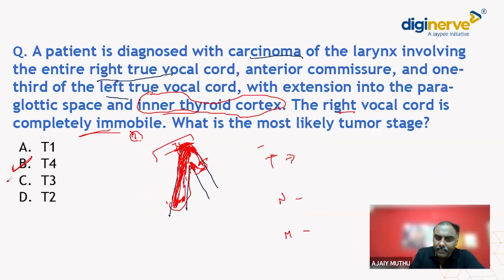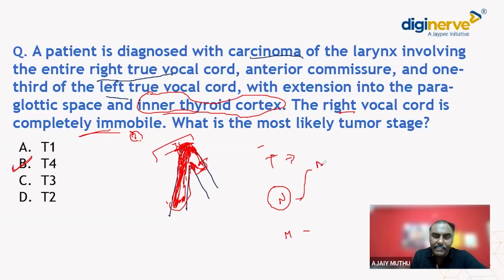Here, as a conclusion, I will finish the N staging also, so you have it in mind. The N staging is the same for all head and neck malignancies except two conditions. One is nasopharyngeal carcinoma, other is carcinoma of the thyroid. Other than that, the N staging is the same for any head and neck malignancy. It could be oral cancer, oropharyngeal cancer, hypopharyngeal cancer, laryngeal cancer, whatever, the N staging is same. What are the N staging?